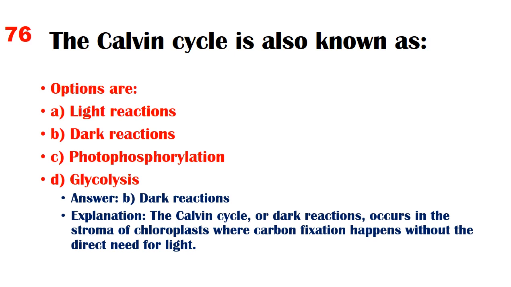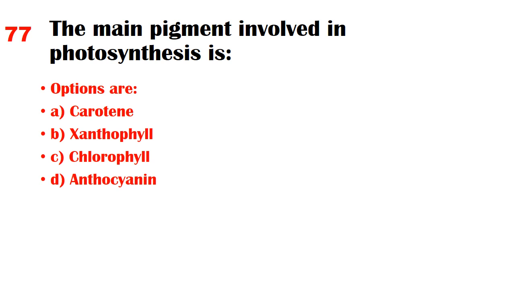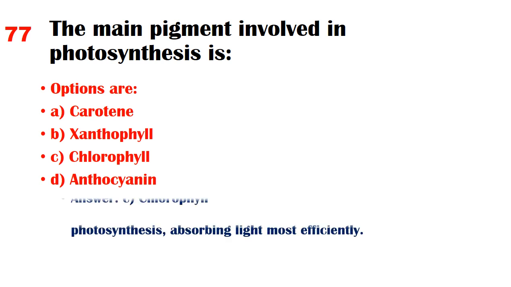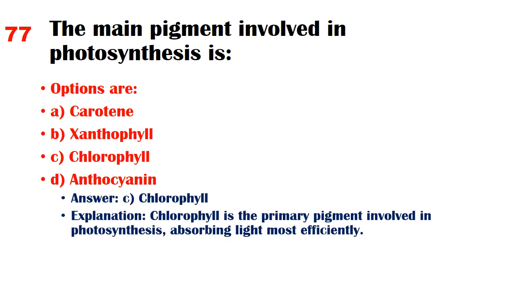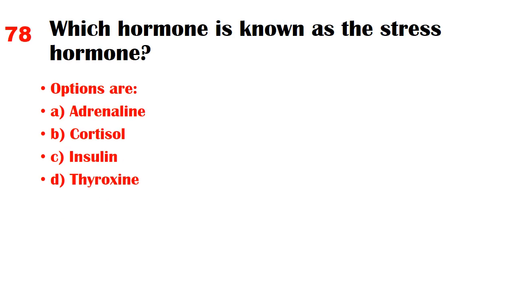need for light. The main pigment involved in photosynthesis is. Options are A. Carotene, B. Xanthophyll, C. Chlorophyll, D. Anthocyanin. Answer. C. Chlorophyll. Explanation. Chlorophyll is the primary pigment involved in photosynthesis, absorbing light most efficiently.